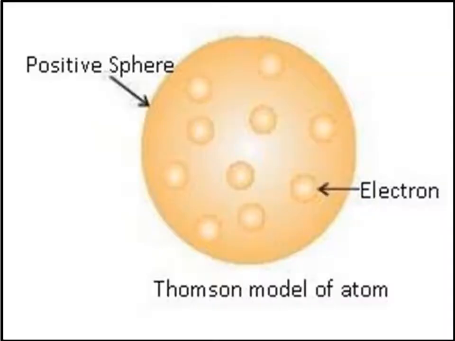This is the model of Thomson's model of an atom. This is the diagram or picture. So the sphere part is positively charged, and the negatively charged electrons are embedded in it, those parts are negative or minus, this is an electron. This is called the Thomson model of an atom.